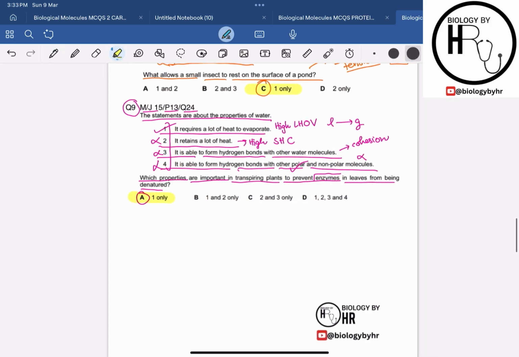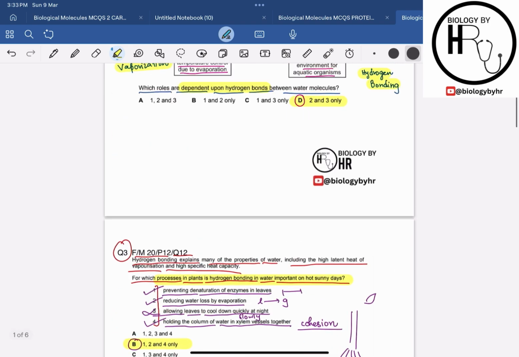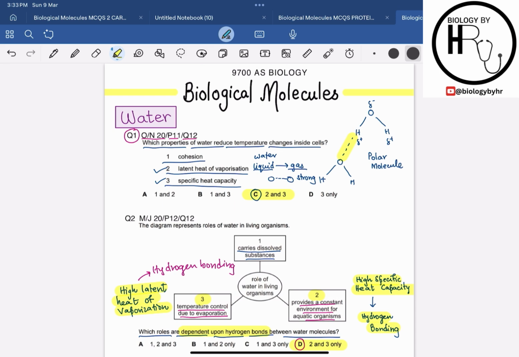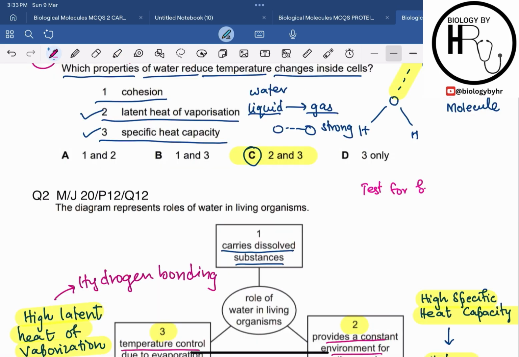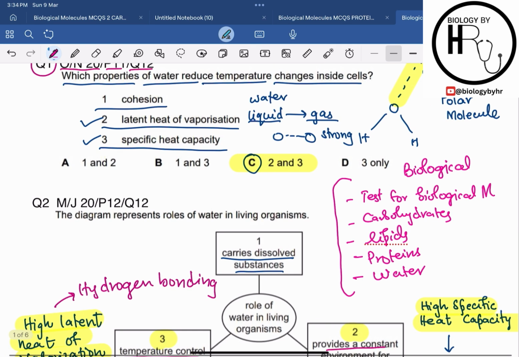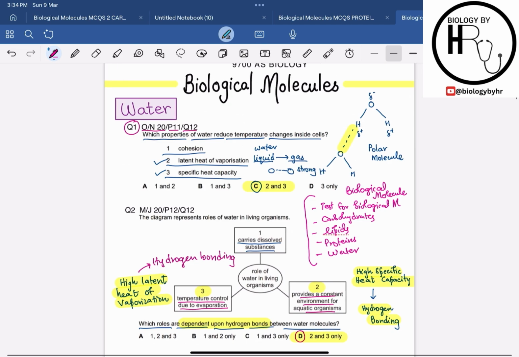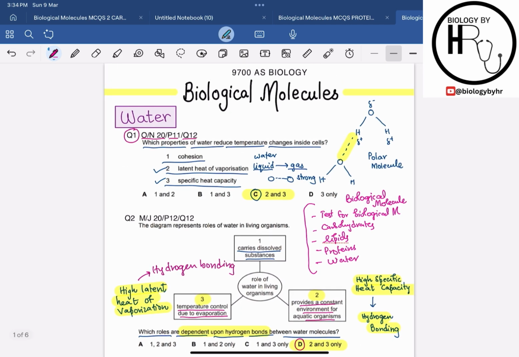Now that was it for today's class, right? We have, alhamdulillah, covered all of the topical MCQs of water which were in this worksheet. So we have discussed the test for the biological molecules. We have made a video on it. Then we made a video on carbohydrates. Then I made a video of topical MCQs of lipids, proteins and water. So the videos for all of these topics under biological molecules are uploaded on my YouTube channel. You can go and check that out. You can watch it and have a good grip on the topical MCQs of the biological molecules chapter.